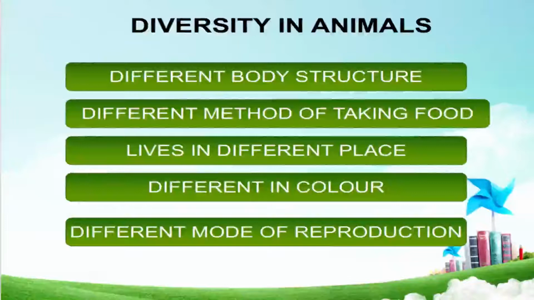Different body structure, the shape of the body is different, because of this also we find variations in animals. Different method of taking food, the way of eating food is different in different types of animals. Live in a different place, some animals live in water, some on land, some in air, so it's having a difference. Now different in color, different mode of reproduction, so there is a great diversity that we observe later on in our next slides.